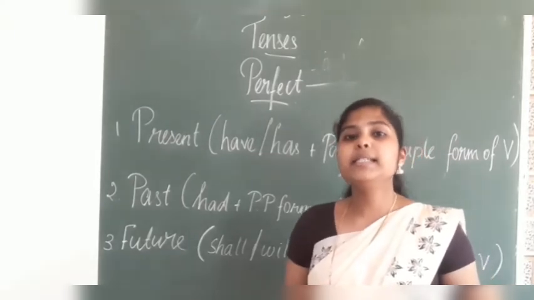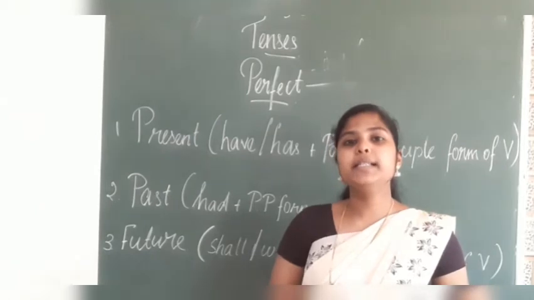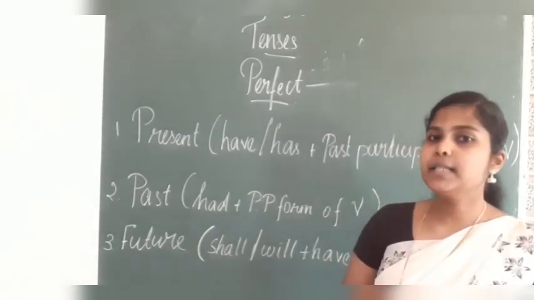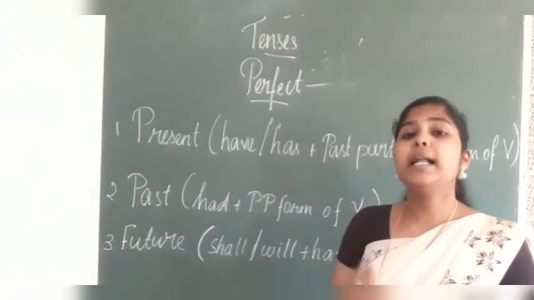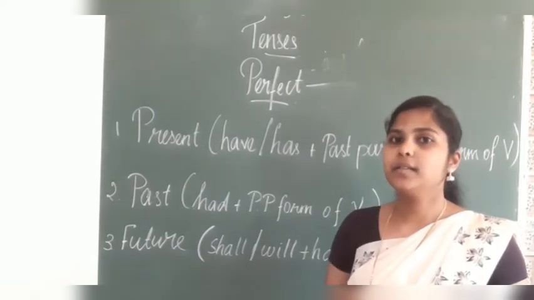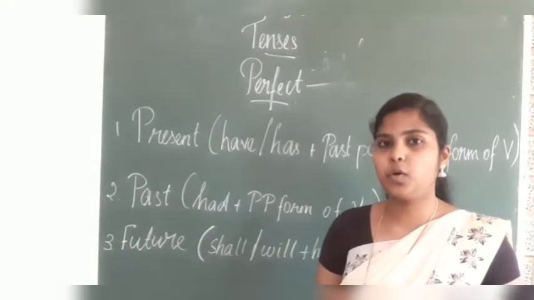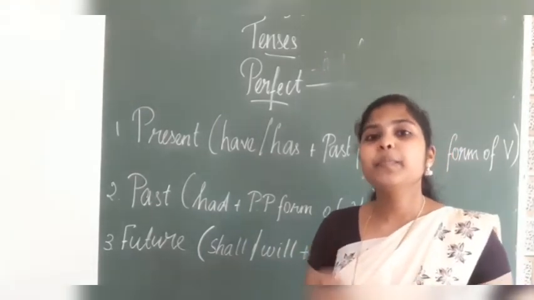Now, let's see the verb form for present perfect tense, past perfect tense and also future perfect tense. First, present perfect tense. Already I have told you, I have told. Just now, what did I say? I have told. Here, I used a perfect form.